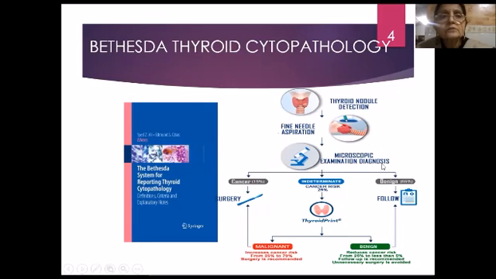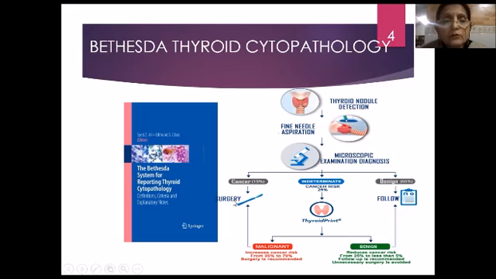This flowchart depicts a patient presenting to the clinician with a palpable thyroid nodule, and the surgeon sends the patient for FNA cytology. After aspiration, the cytological examination reveals either a benign lesion, which is seen in 65% of cases, which can be either clinically followed up or, if required due to symptomatic disease, may have surgery.